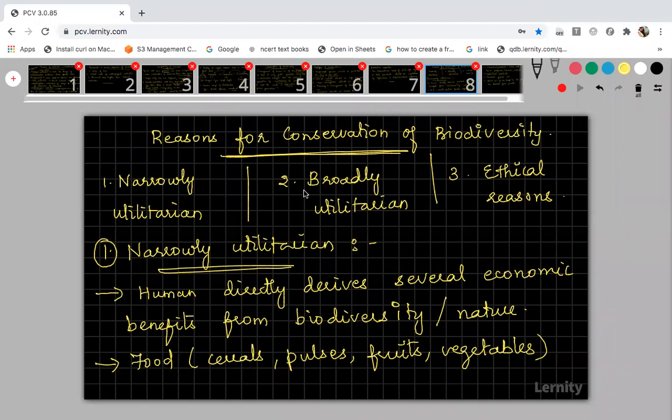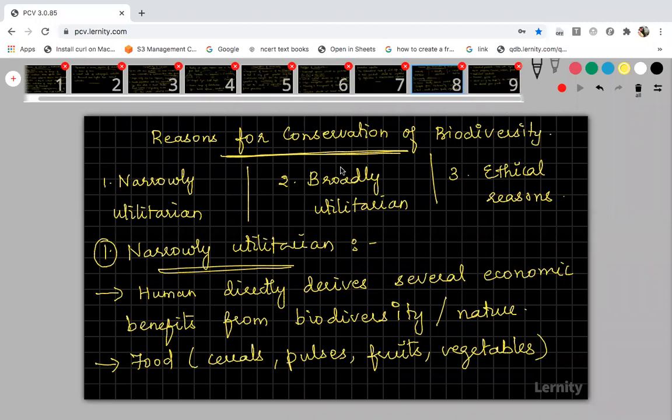So please keep in your mind, narrowly utilitarian is completely going to be the products that are useful for us from nature. From nature in the sense, from natural resources, and also from the biodiversity of plant species and animal species. We just copy this 8th slide, then I will show you the 9th one.